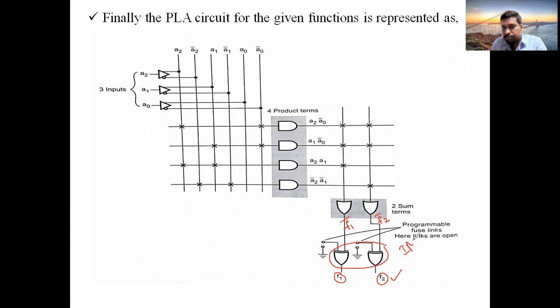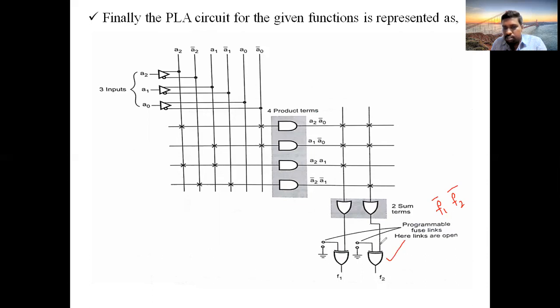Okay. Clear? While I was explaining the block diagram, I said that the fourth block, the AND-OR-invert matrix, is optional. It will not be available in every diagram. Whenever you are finding F1 bar, F2 bar, that means complementary forms in your problem, then only this AND-OR-invert matrix will exist.